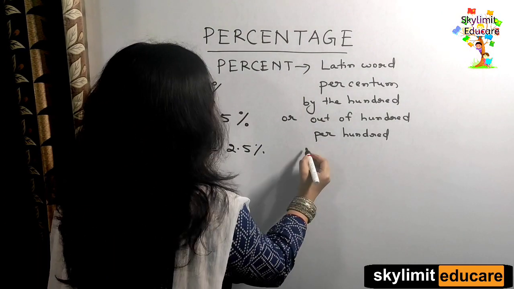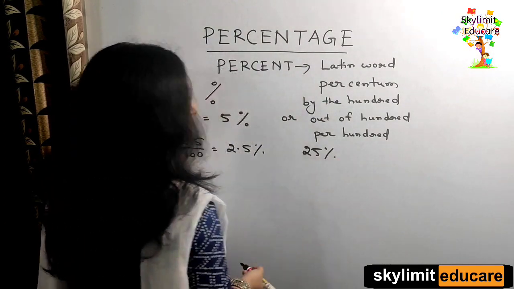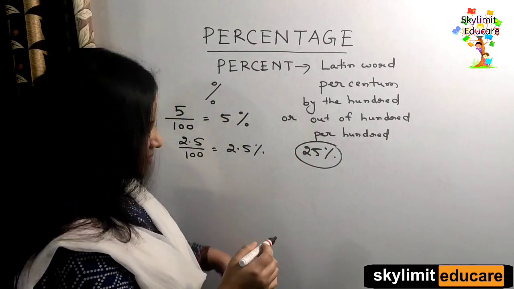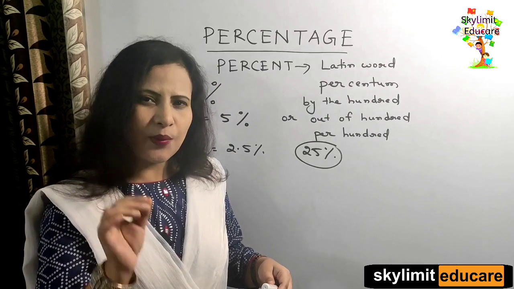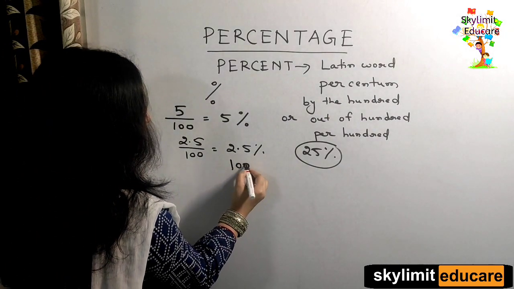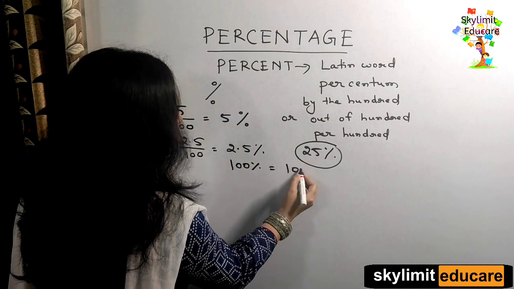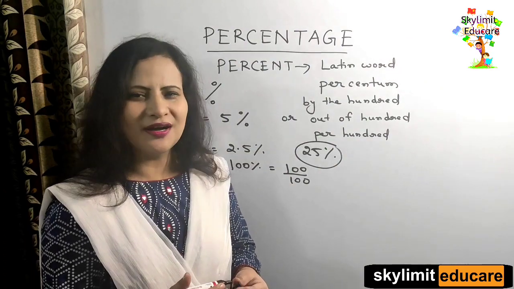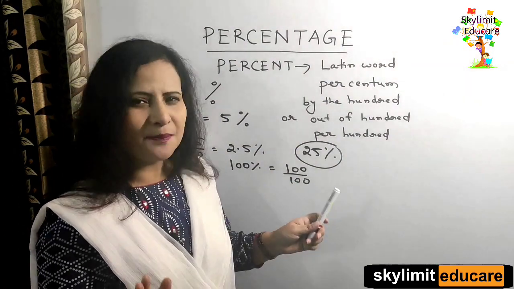The percentage of students present today was 25%. Suppose 25% students were present today. So what does it mean? It means that out of 100, 25 students were present. And what is the meaning of 100%? 100% means it is 100 out of 100. So this was a general idea about the percentage.